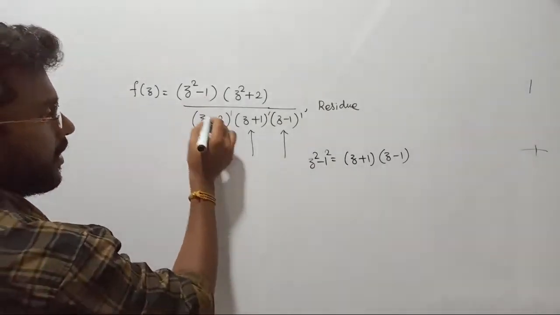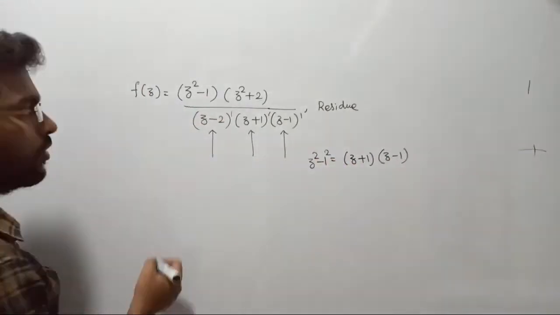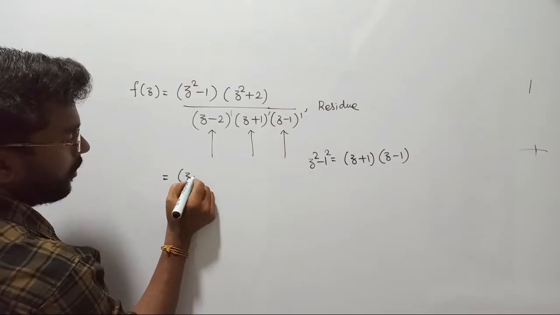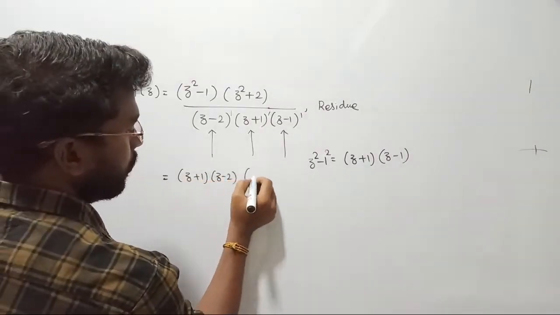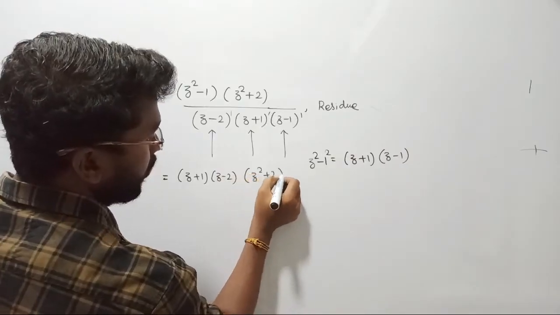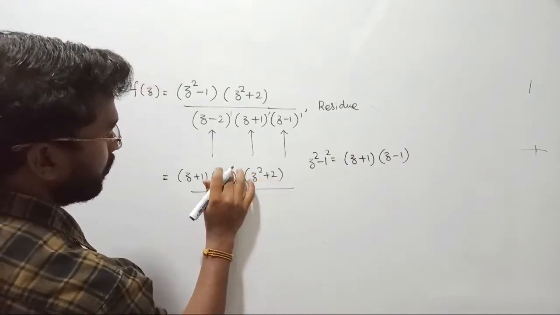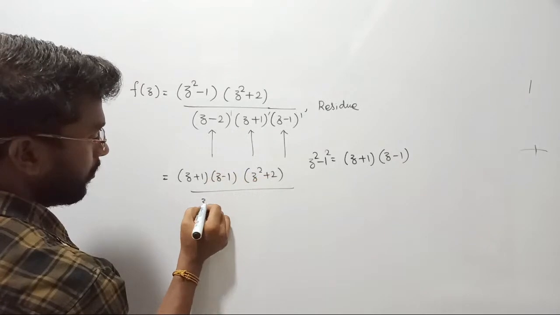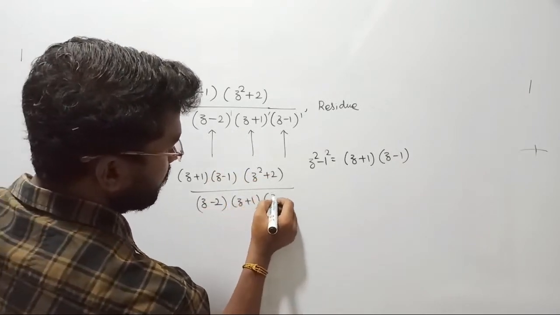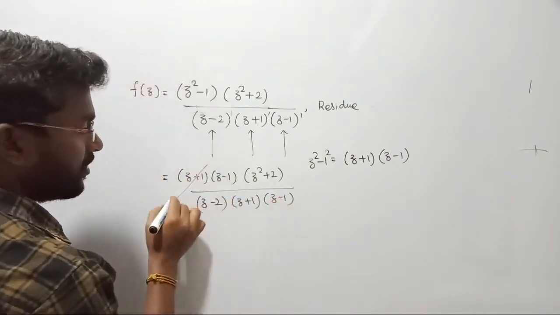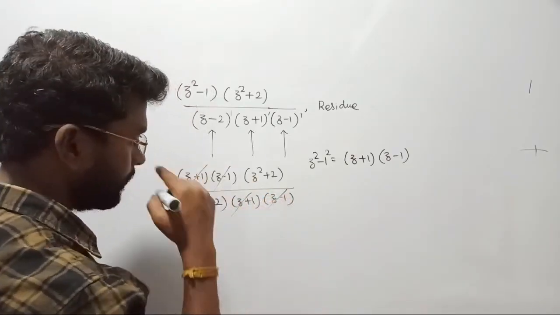So it can be rewritten as z plus 1 into z minus 1. If you observe the function carefully, z plus 1 into z minus 1, into z square plus 2, and in the denominator we have z minus 2 into z plus 1 into z minus 1, such that these terms are going to be cancelled each other.